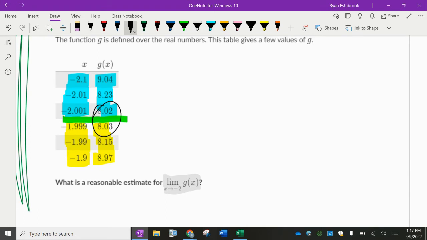Okay, so what do you think is the limit for this one? 8, right? These y values from both sides are getting closer and closer to 8, so the limit is 8. What if I had said 8.01? Would I have been wrong? No, that would have been a fine approximation, a reasonable estimate, but I think 8 is probably the most reasonable one. It seems like that would probably be what it's going towards. If it was multiple choice, you'd have one best answer then.